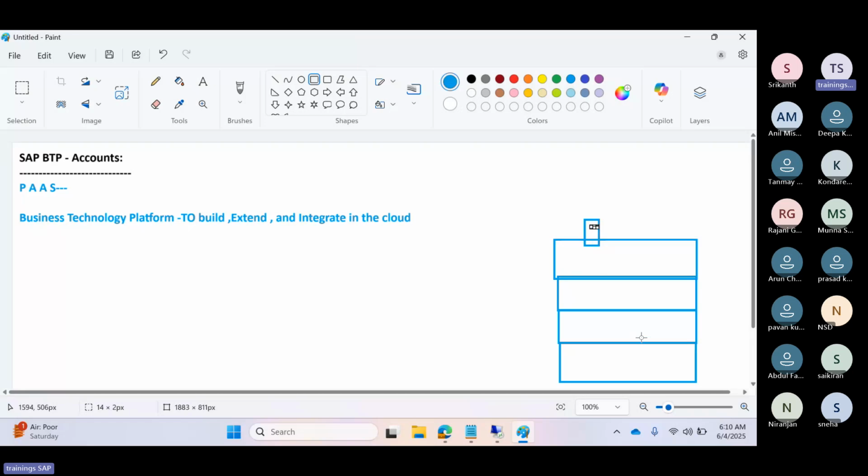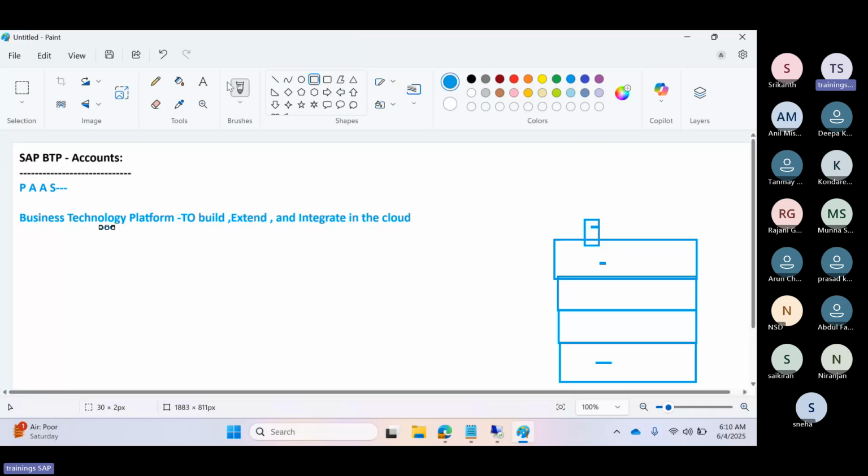But when you use the same concept in the BTP, it's a platform as a service. The service is readily available. You no need to worry about the underlying hardware, database, applications, and NetWeaver platform. Directly, you can pick up the service in the BTP, start doing the configuration, and concentrate on the business logic. That is the main thing of the BTP.